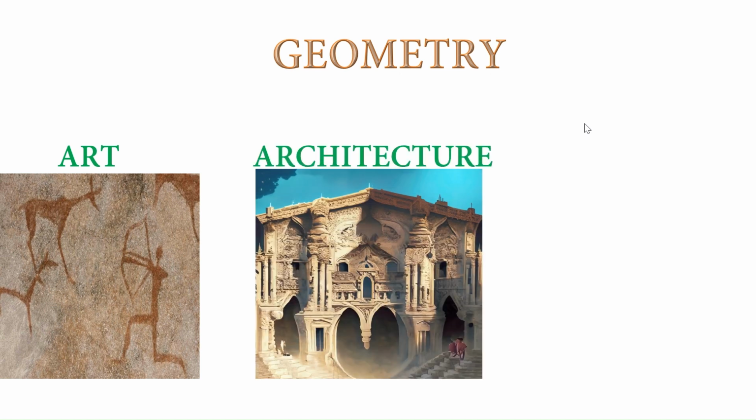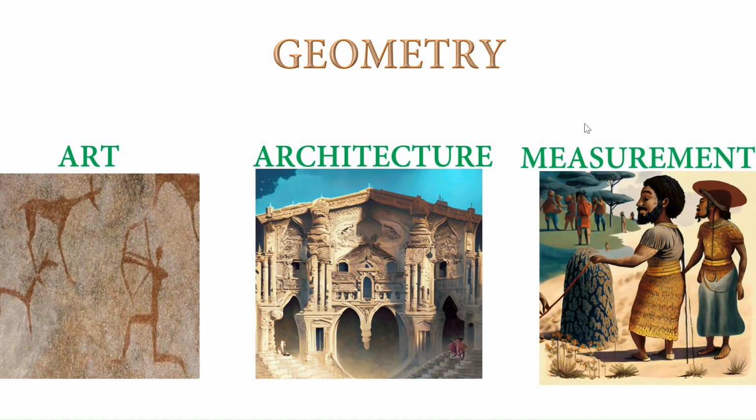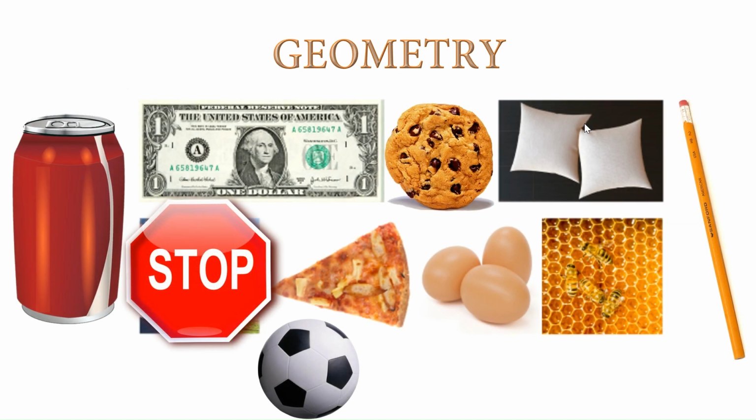They were used in art, architecture of different temples, palaces, lakes, dams, and layouts of cities, and also to measure the boundaries of cultivated lands. We come across different objects which look different from one another in our daily life. Understanding the geometry concepts will help to name these different shapes.